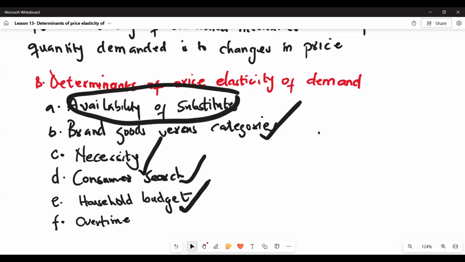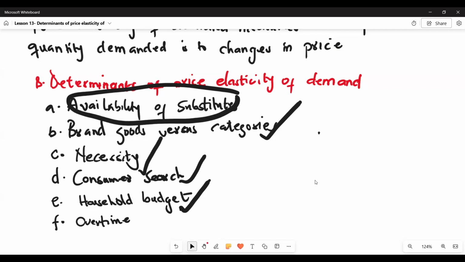But when the price of a pencil were to increase from maybe 50p to 70p, the price is still quite low as compared to the price of jeans. So you might still buy pencils even though the price has increased, or you decrease your demand, but it won't be as much as your decrease in demand for jeans. So when a good takes up a lot of your budget, your demand becomes more elastic, and when a good takes up little of your budget, your demand becomes more inelastic.